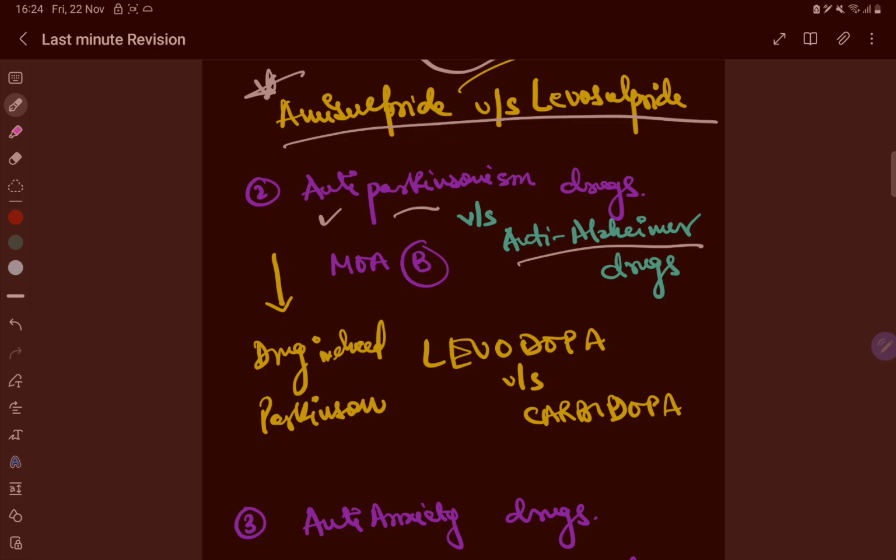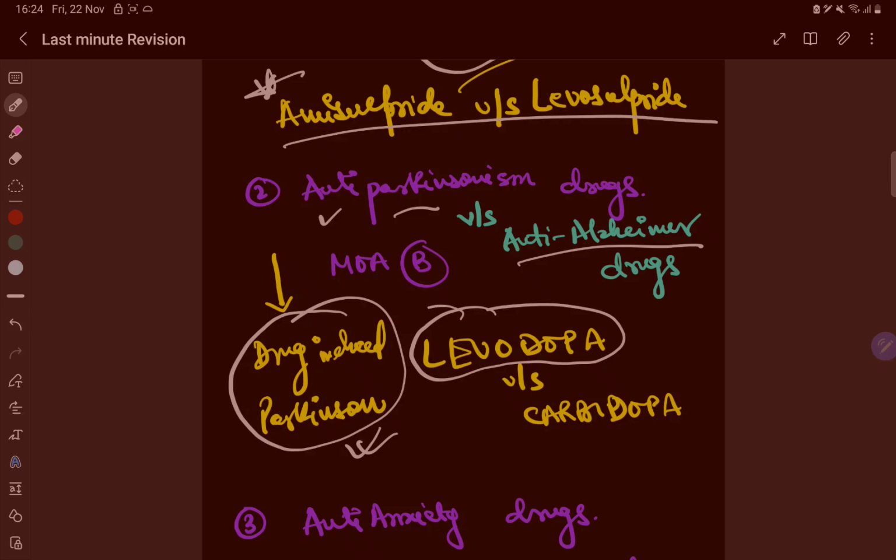It will be asked like, what do you mean by Parkinsonism? What do you mean by Parkinson disease? Okay, first difference, what is drug induced Parkinson? Okay, what are extrapyramidal side effects of antipsychotics? Okay, now where is levodopa used in drug induced Parkinson? No, not used, okay. So this kind of question can come in dementia. This is the most common cause of dementia.